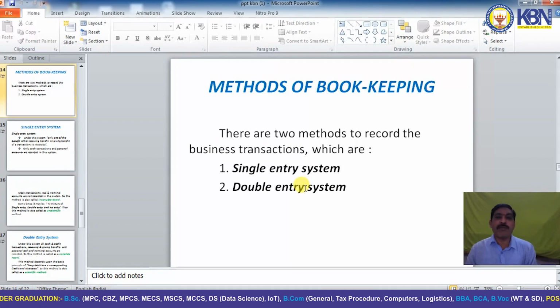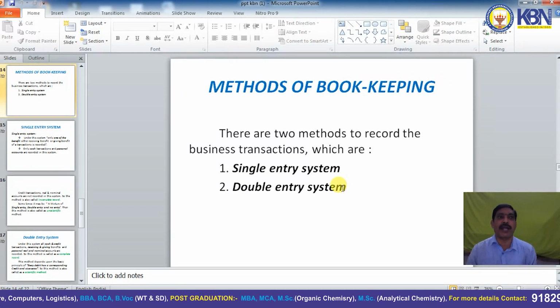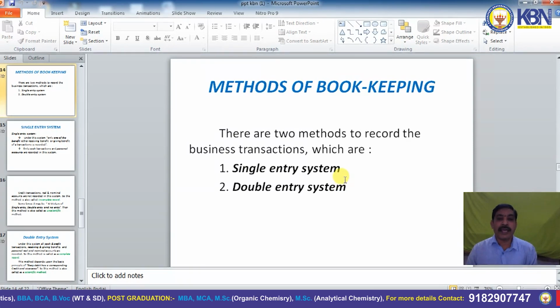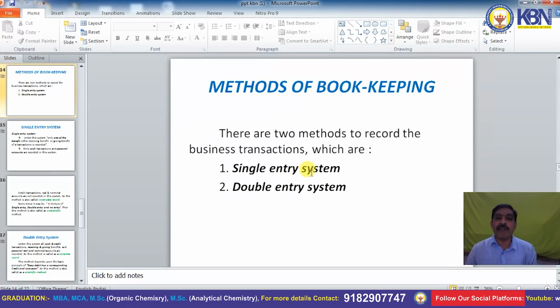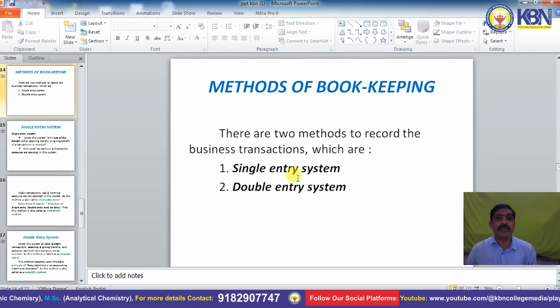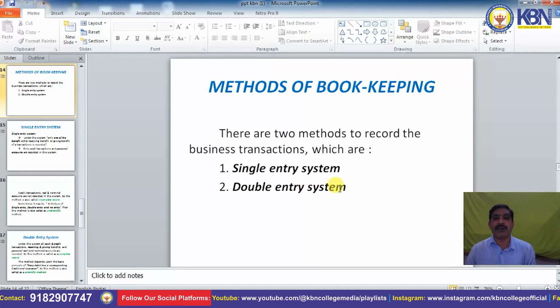The methods of recording business transactions. There are two methods to record the business transactions: the single entry system and the double entry system. In simple meaning, single entry means only one of the benefits, either receiving or giving, is entered. It is called single entry system. What is double entry system? Both the benefits are recorded. That is, receiving benefit and giving benefit both are recorded. It is called double entry system.